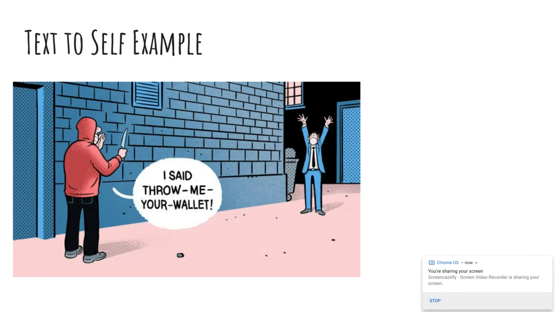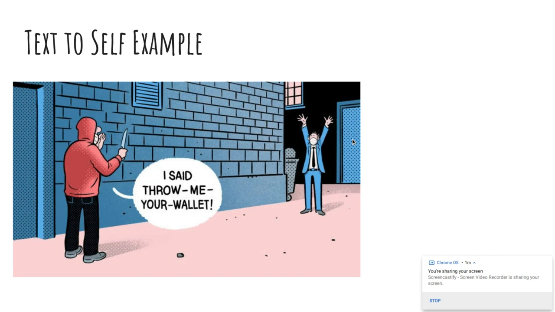Let's look at an example. We're going to use this cartoon as an example. I'm noticing that I have two men. One man seems to be a burglar, a robber, someone who's trying to steal because he has the knife and he said, throw me your wallet. And then we have a man here whose hands are up. He's going to be the victim. Both men are wearing masks.